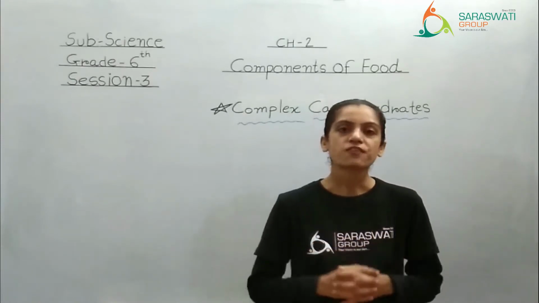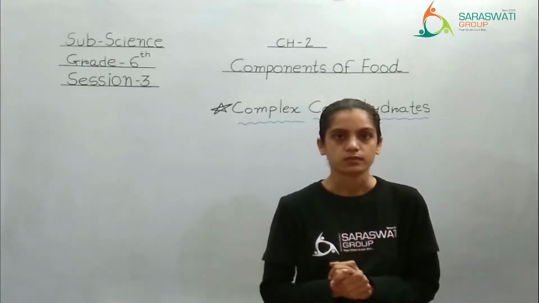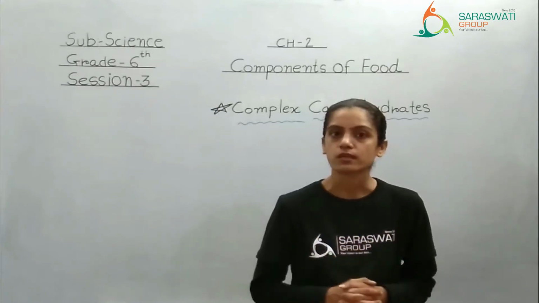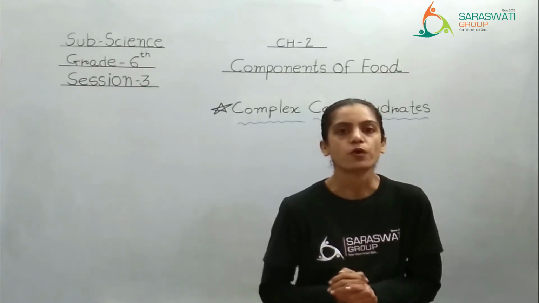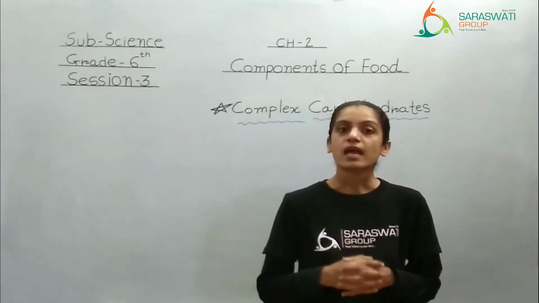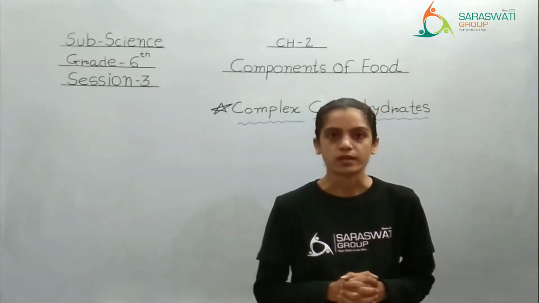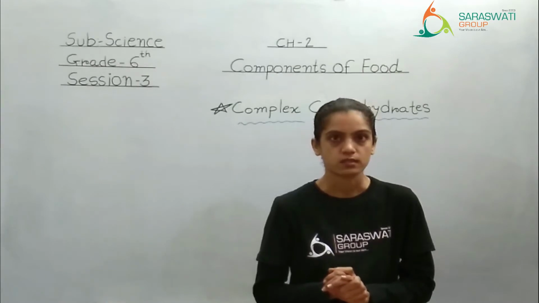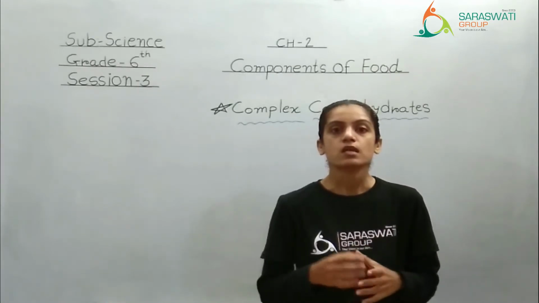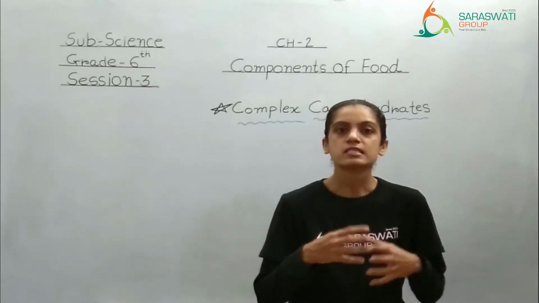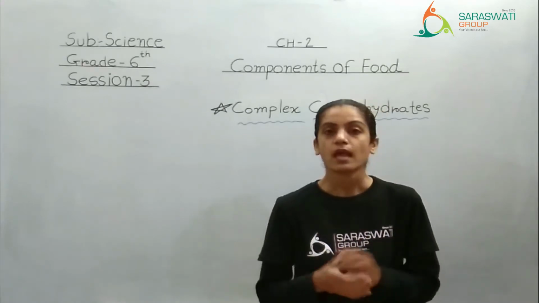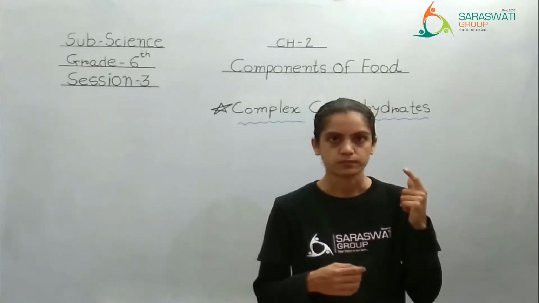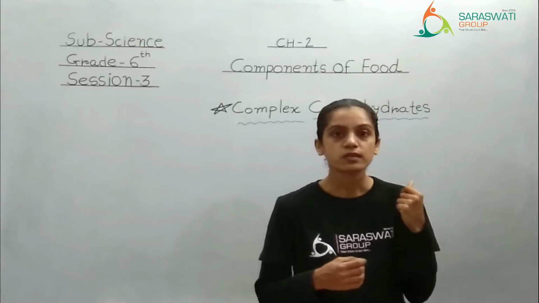From these 5, in the last session, we studied the carbohydrates. There are actually 2 types of carbohydrates. The first is simple carbohydrates, which means the food that gets digested very easily and gives us quick, or instant, energy.